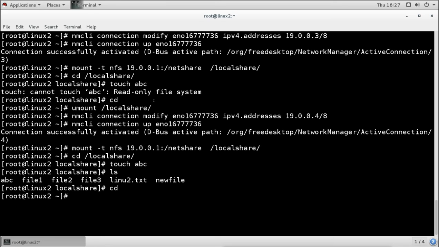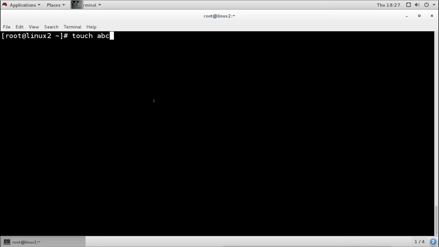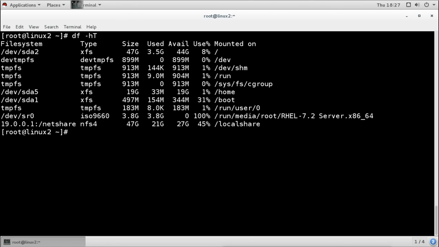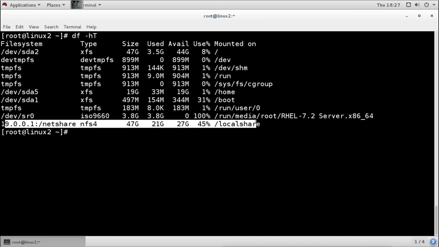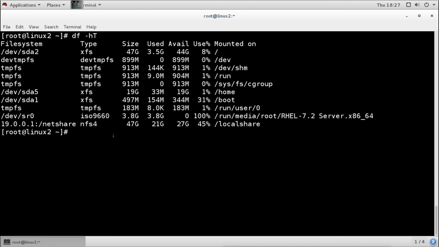Now one more thing, we are doing this mounting from the command line. When we mount anything from the command line, it is not permanent. That means when we reboot the system, this mount will go away. It will not remain there. It will again remove this mount.